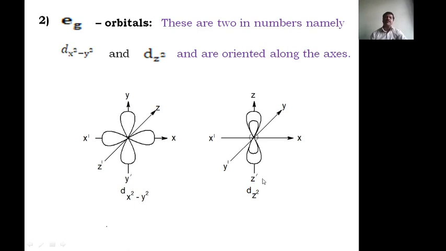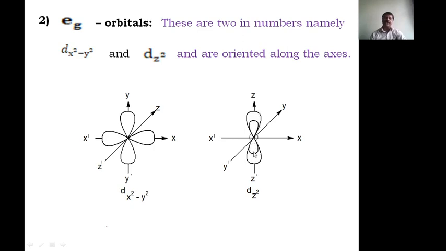Another one is dz square, meaning we require the z direction here, and y is perpendicular, but x is not used here. Z square means 2 lobes, so 2 dumbbells are along the z direction only. Therefore, the one will be here, having high energy.